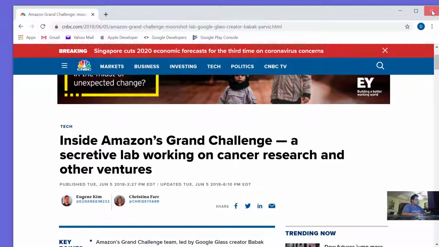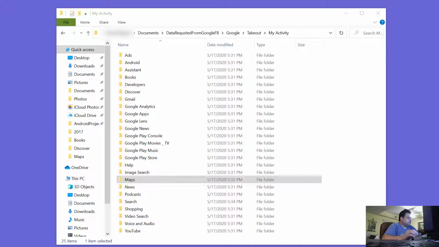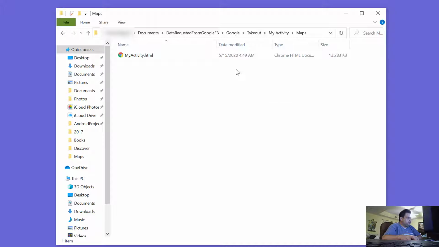Let me go back. Okay, so let's look at how Google tracks your location, and we'll go to Maps and My Activity and get started here.